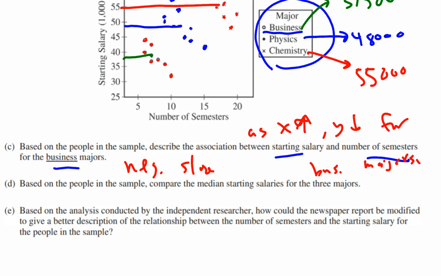Okay. Based on the analysis conducted by the independent researcher, how could the newspaper report be modified to give a better description of the relationship between the number of semesters and the starting salary for people in the sample? So they could say something like this. I'm not going to write it out, but I'll say it to you. You could say, well, overall, when all the data is combined, we see a relationship where as the number of semesters goes up, the starting salary increases. But within each of the majors, within business majors, physics majors, and chemistry majors, in each of those programs, we see that the longer a student spends in school, the more semesters they spend in school, the lower their starting salary will be. So, this should remind you a little bit maybe of Simpson's paradox.